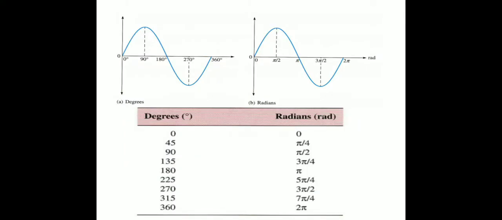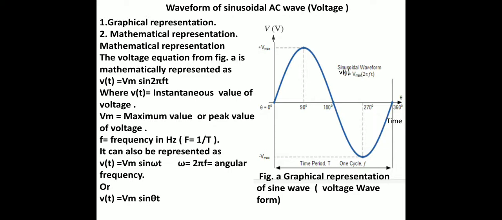Here the AC waveform is shown in degrees and radians. How do we convert degrees into radians? If the angle is 0 degrees, radians is also 0. If the angle is 45 degrees, then radians is pi by 4. If it is 90 degrees, then it is pi by 2. Then 135 degrees is 3 pi by 4 in radians. Then 180 degrees is pi radians, and so on.